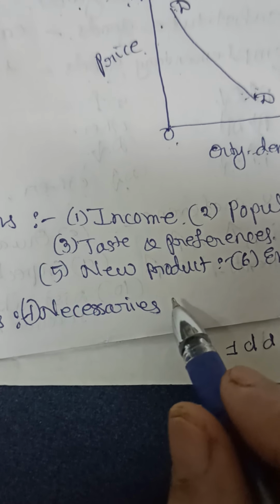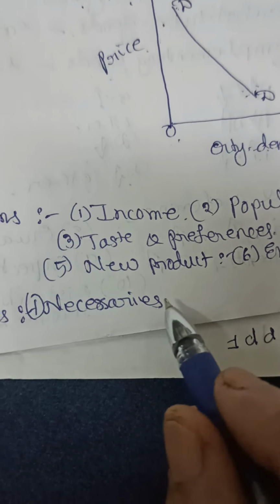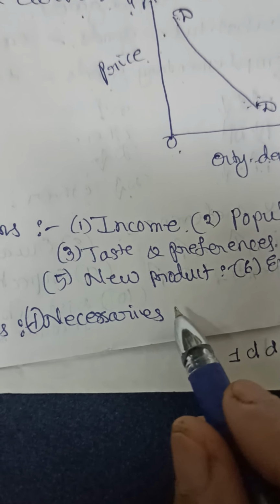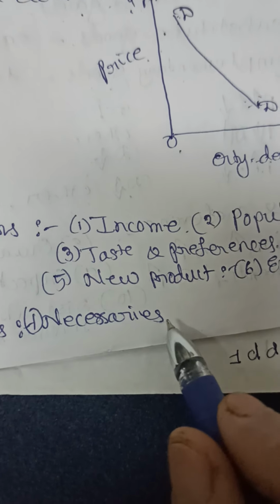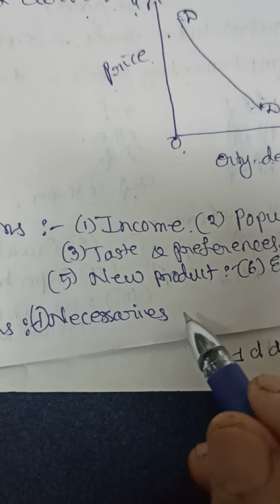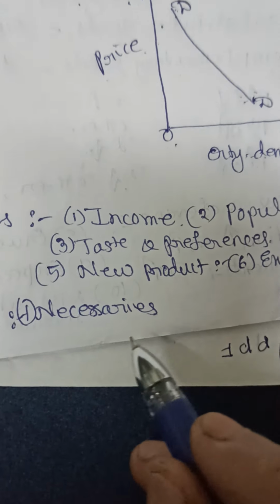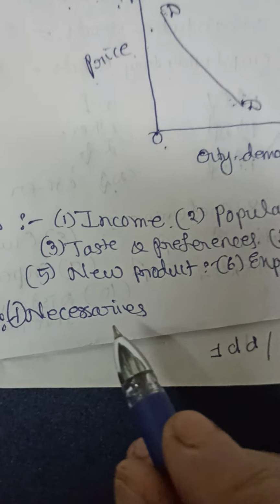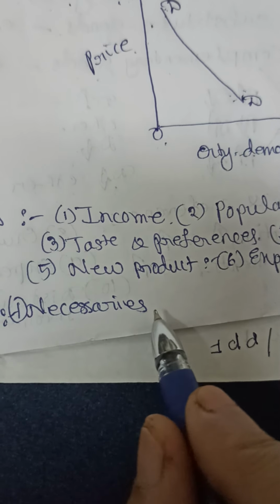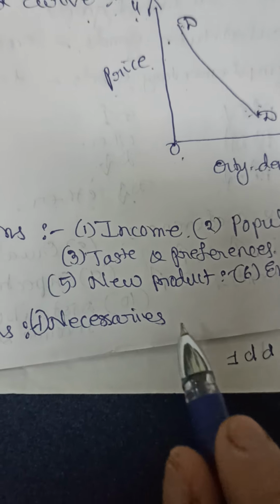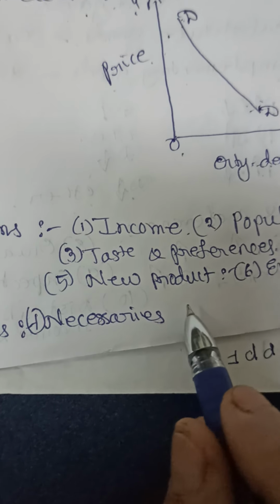Take for example, to prepare curry, you need 2 spoons of rice. If it is costly, will you put 1 spoon? No. You will put 2 spoons. If it is cheap, will you put 4 or 5 spoons? No. The same quantity will be used. So the law is not applicable in case of necessaries. Whatever may be the price, the demand will remain the same.